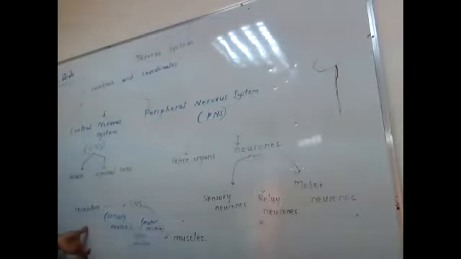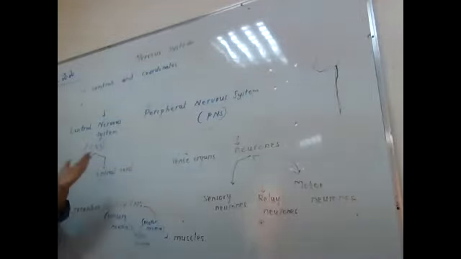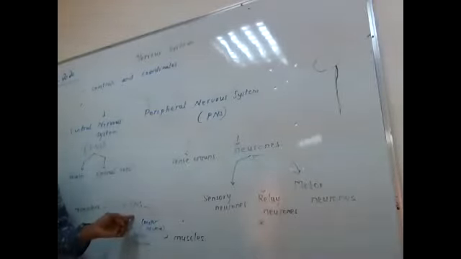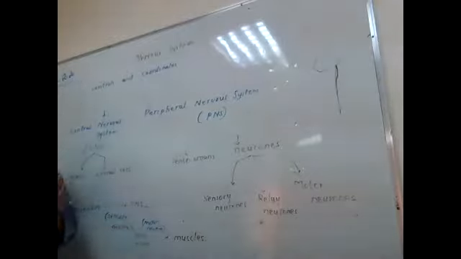Stimulus means any change in the surroundings. Anything. If the outside is very hot, it's a stimulus. So the temperature receptors all over the body will pick up that stimulus, and the sensory neuron will send the message to the brain, and the brain will send a message to your muscles in the legs that it is better to move from that place because it is hot.